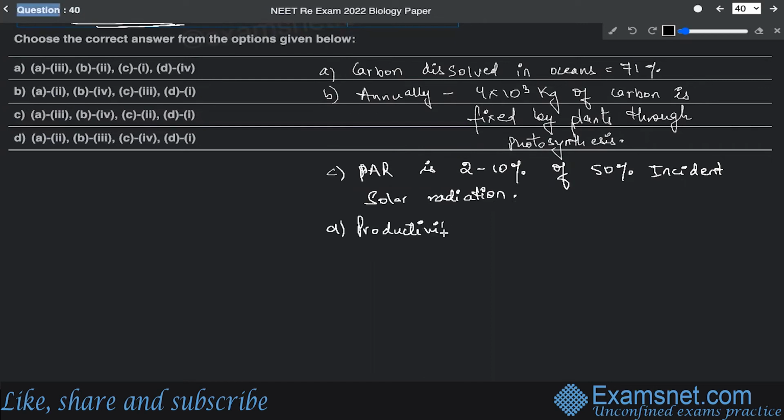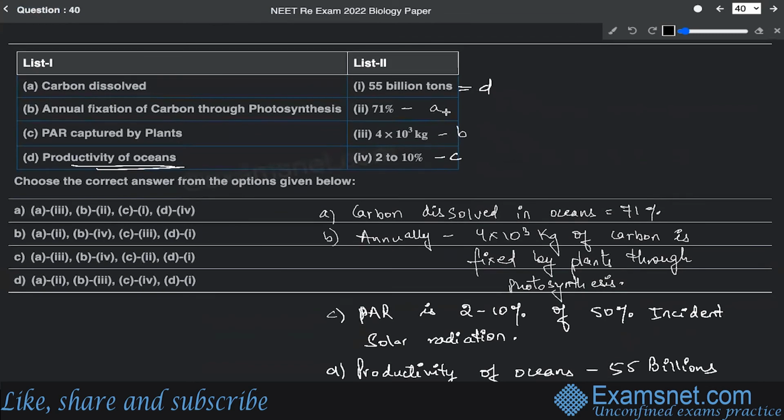Though the oceans cover a major area of the entire globe, the productivity contribution by oceans is less. So productivity of oceans is 55 billion tons. All right, so that means this is option D.